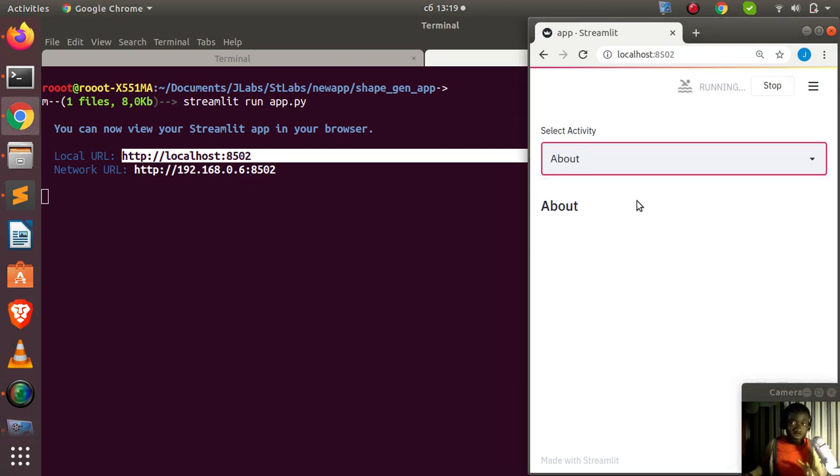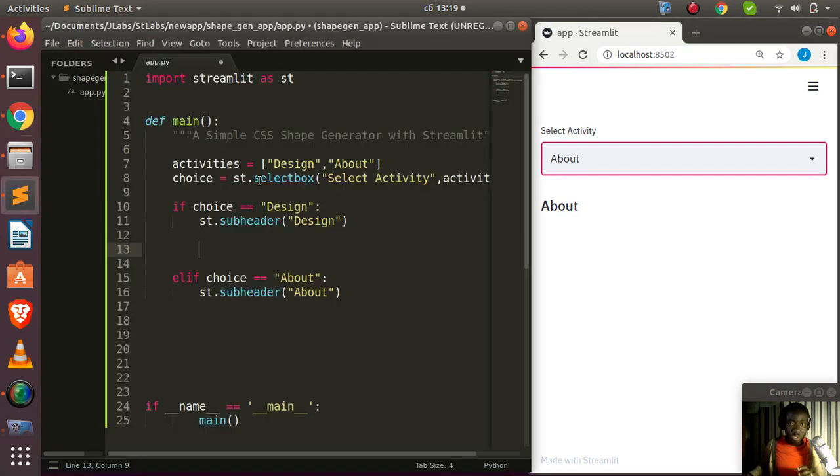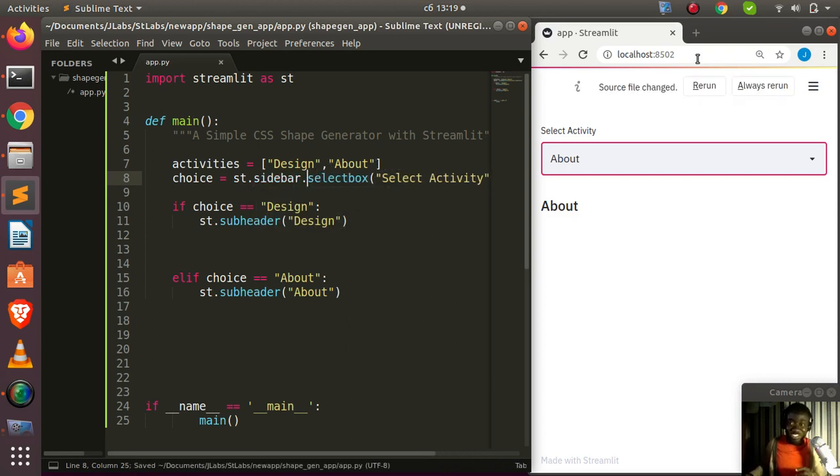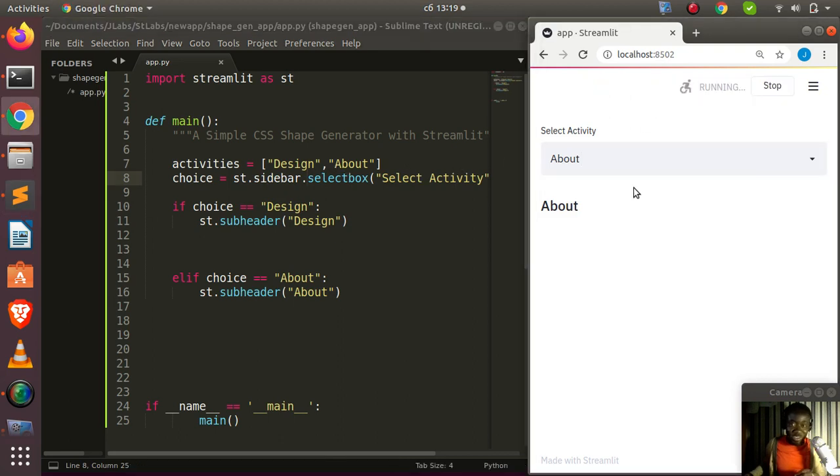You can even send it to the sidebar, which is going to be better, right? So let's send that one to the sidebar. That is the marvel of Streamlit. If you don't like anything, just put it to the sidebar. It's just the sidebar command. Perfect. So now it is on the sidebar. Very nice.